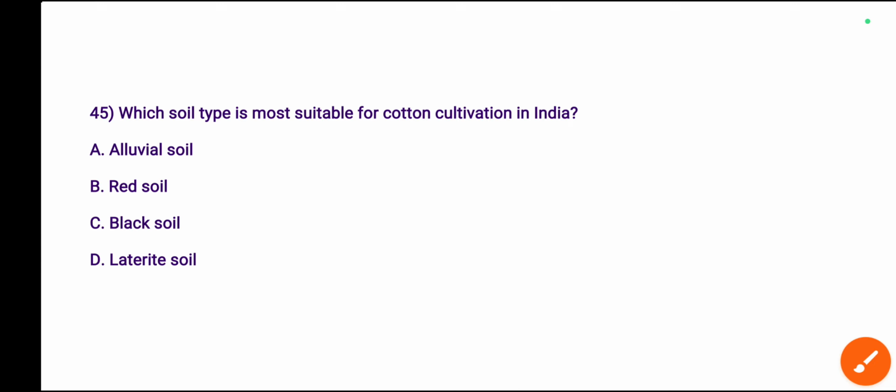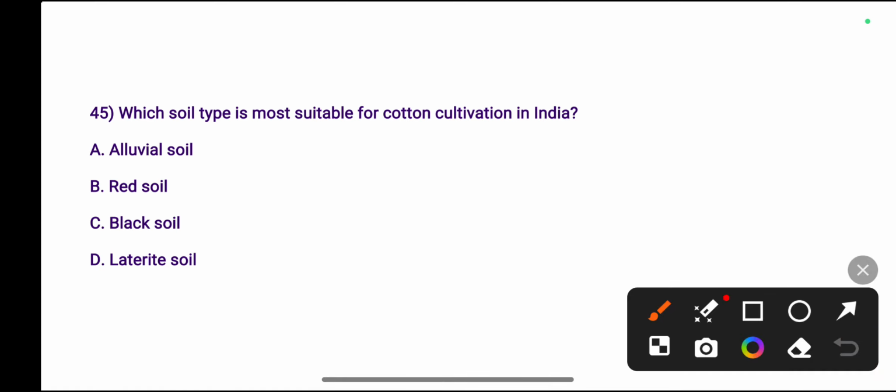Next, which soil type is most suitable for cotton cultivation in India? Cotton cultivation, that is black soil. Option C is the right answer.